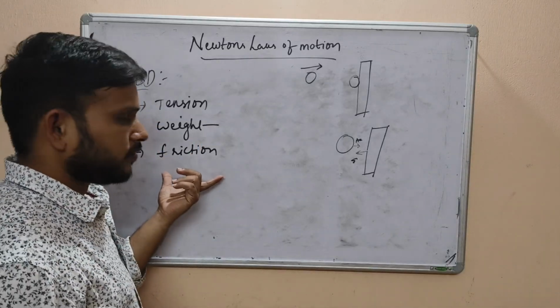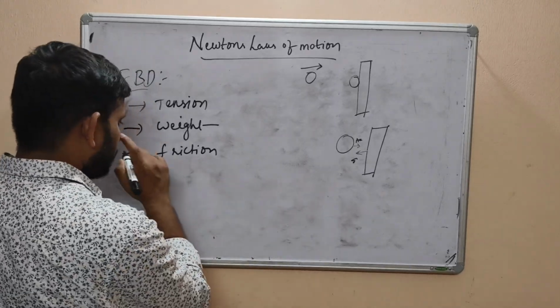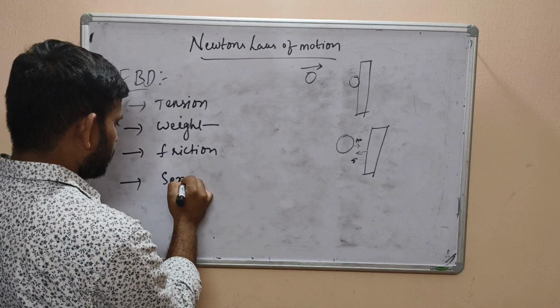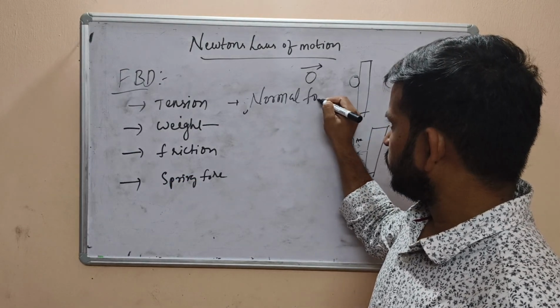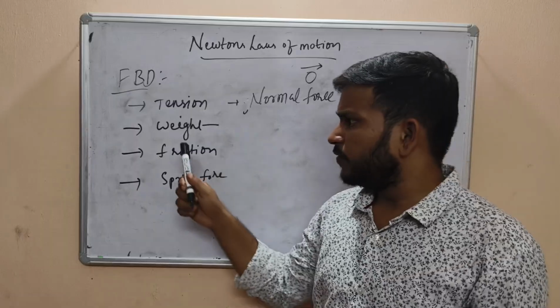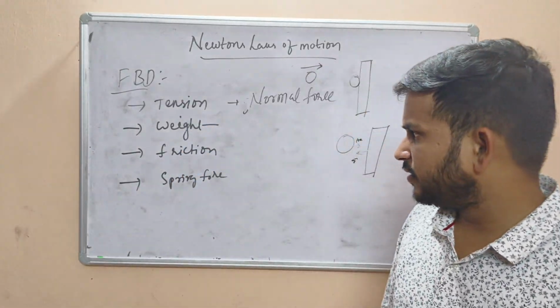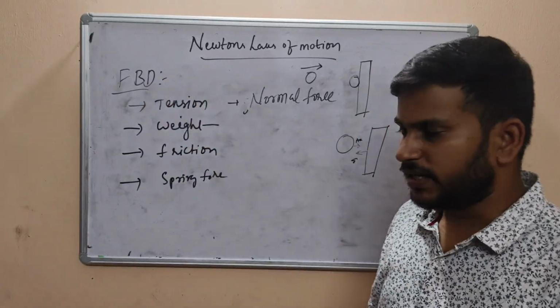Frictional force we will conclude briefly afterwards. And spring force. So: normal force, weight, tension, friction, and spring force. These are the main terms in free body diagrams.